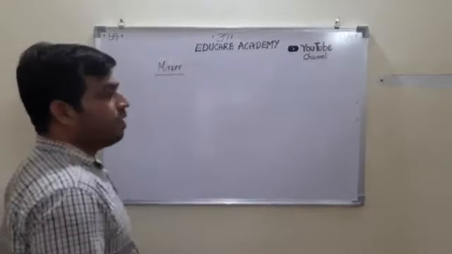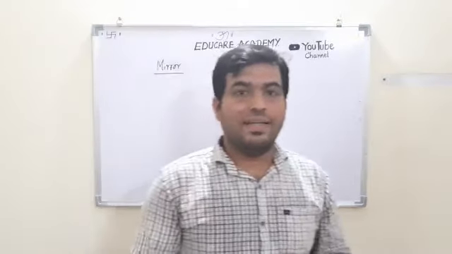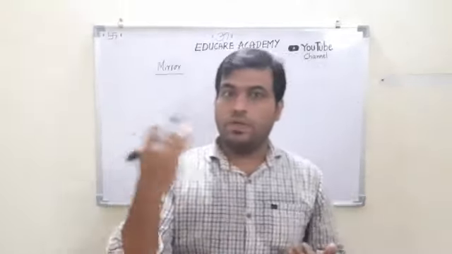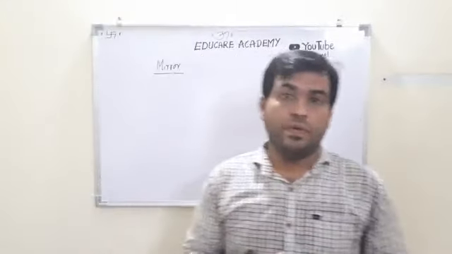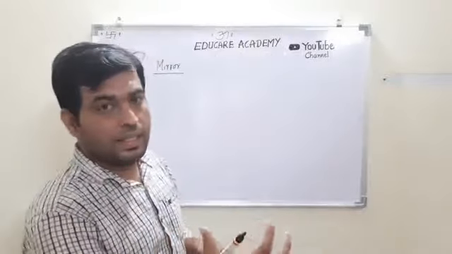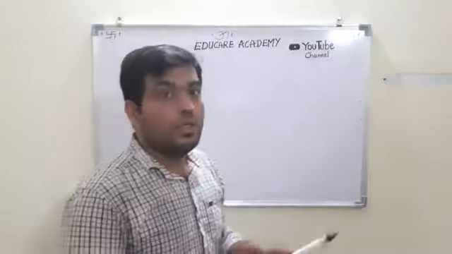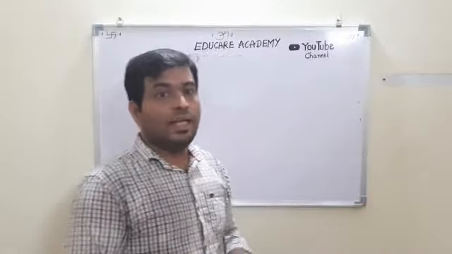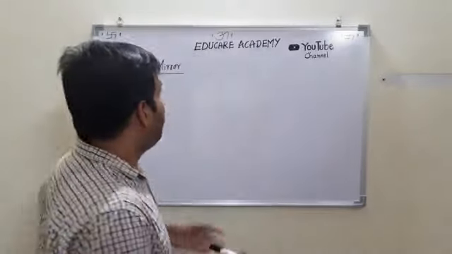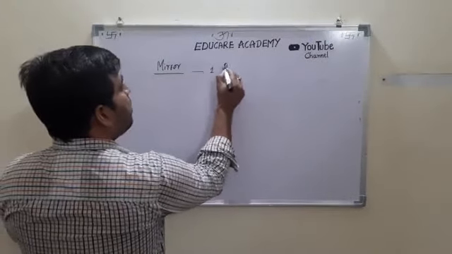So what is a mirror? A mirror is a device which reflects light. We have different types of mirrors for different purposes. We use a looking mirror, a rear view mirror, and for headlights we use another type of mirror. We will discuss all the uses of mirrors later. So what are the different types of mirror? Basically, we have the plane mirror. The first one is the plane mirror.